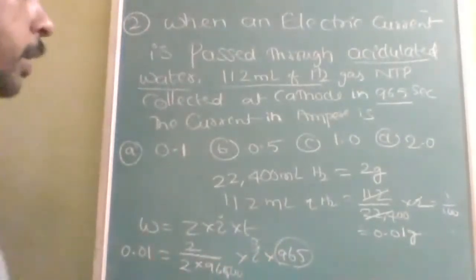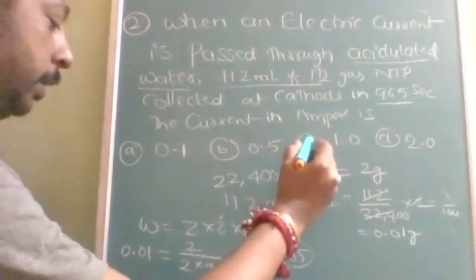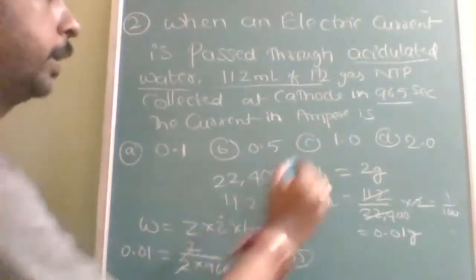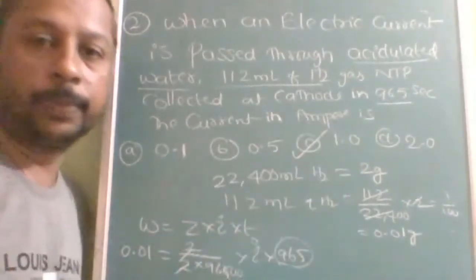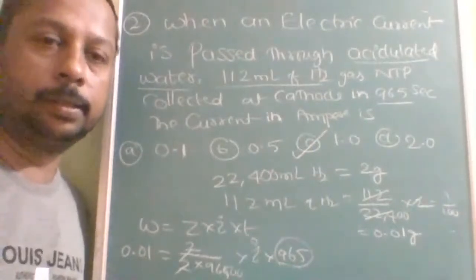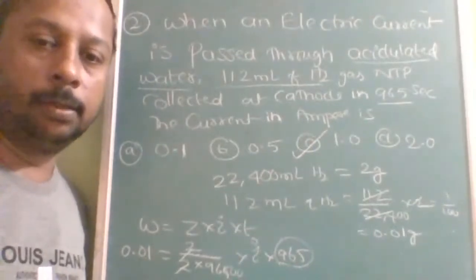So the answer you will get here is this, and this will get cancelled. The answer will be C. What will be the answer? C is the answer. Is that clear? Note down this.